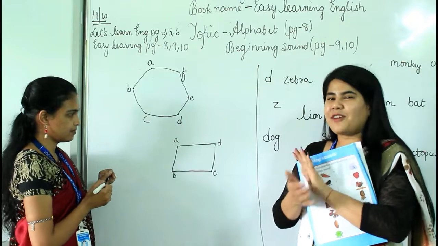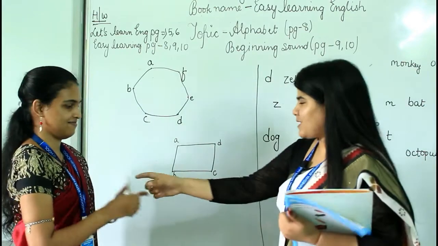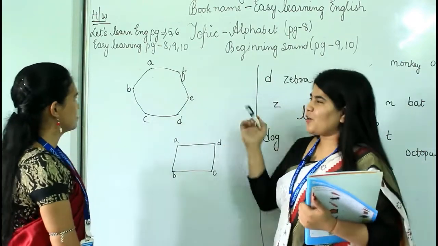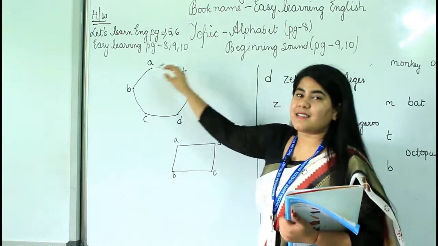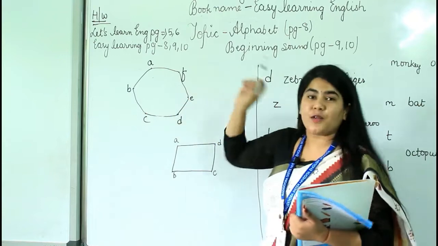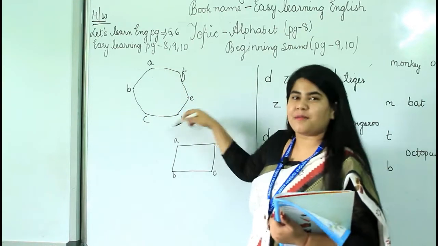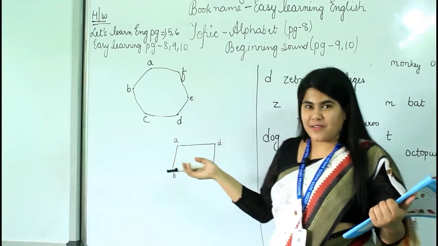Yes. Clap for her. Very good. Now see which shape is this? Okay, go back to your seat. Thank you, miss. Which shape is this? This is a circle. She made this circle with the help of these alphabets. It became so easy, right?